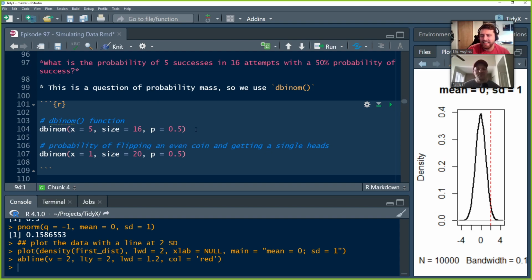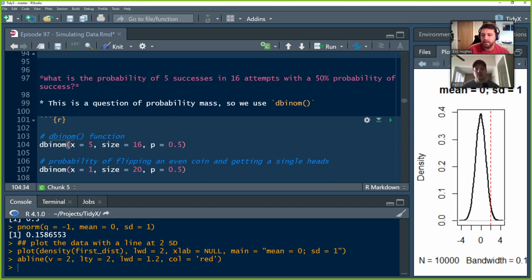Okay, let's look at dnorm. So this is a density function. What's the probability of 5 successes in 16 attempts if our probability of success is 50%? As I said before, D is the prefix that is explaining the probability density or the probability mass.